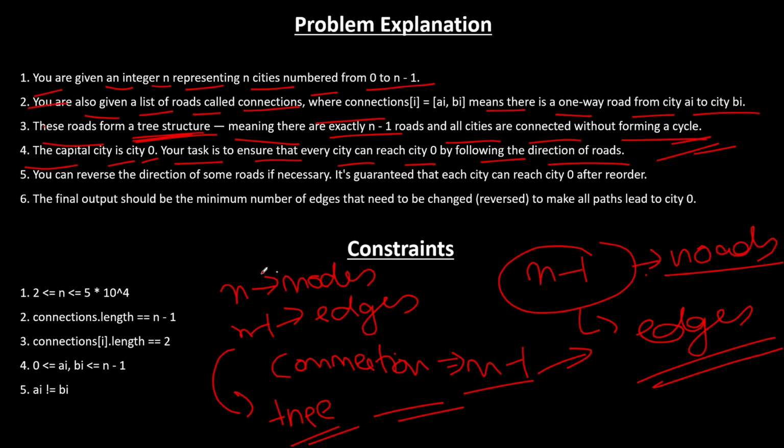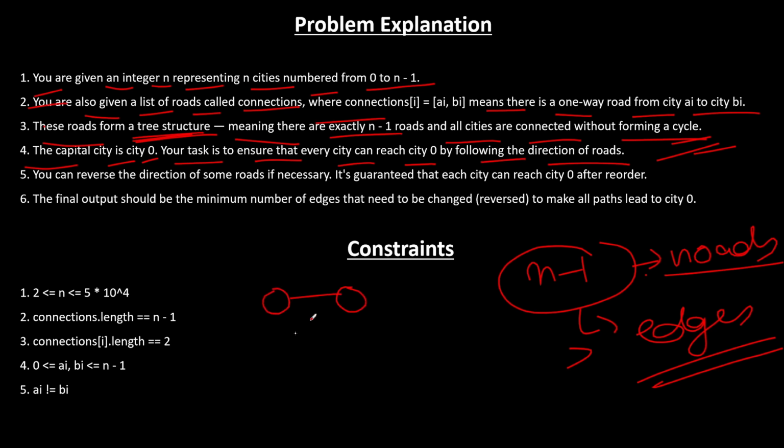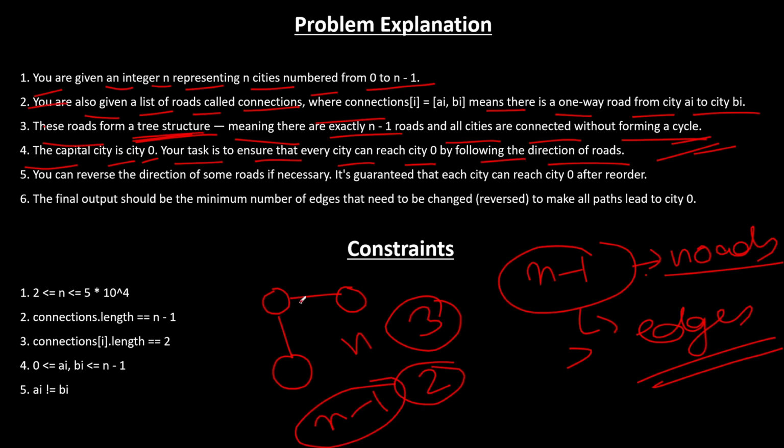Pretty simple. So let's take a look. Here we have how many nodes? We have three nodes, right? How many edges do we have? We have two, which is basically n nodes and n minus one edges. So it's a tree, right? You cannot call it just a graph, since a graph could be connected or disconnected and could have multiple disconnected components. But it forms a proper tree. If the connections array had more than n minus one edges, say this one also connected this way, then it would be a proper graph which could contain cycles and it won't be a proper tree. That is why we can say that it is a proper tree and we don't have to worry about anything.